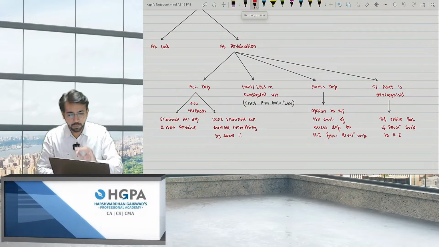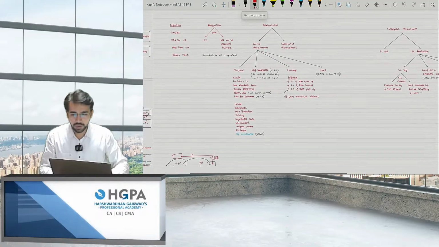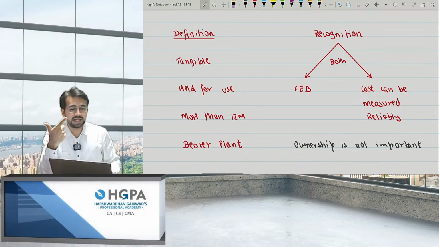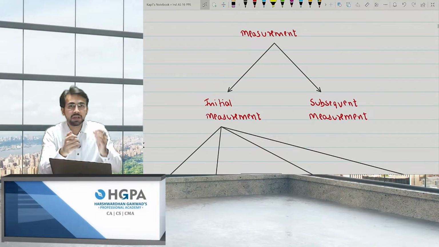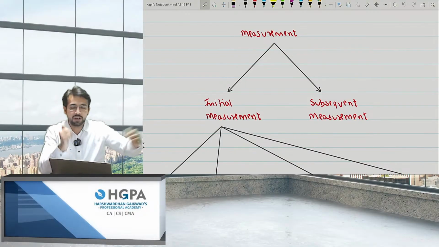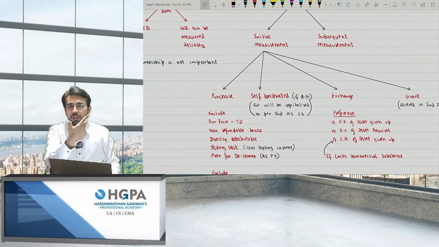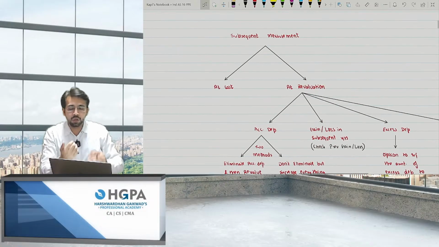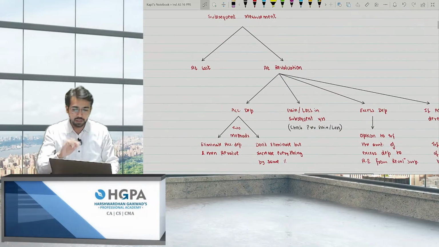I hope every point till here is clear, right? We have covered definition. We have covered recognition criteria, that is when to record. Then measurement is at what value to record. Measurement on the first date is always at cost, and on the subsequent it can follow cost model or revaluation model. If it was initial measurement, obviously you can purchase it, you can construct it, you can get it in exchange, or you can get it as a government grant. Then what to do of this next years on every 31st March? You can follow the cost model or the revaluation model.